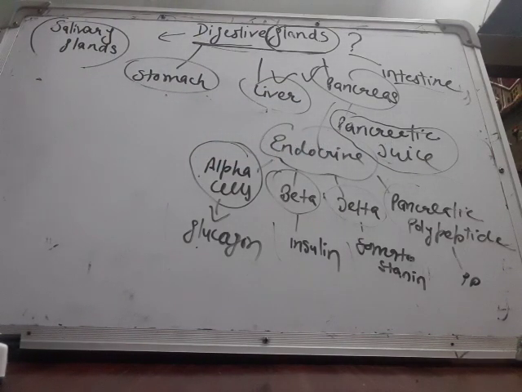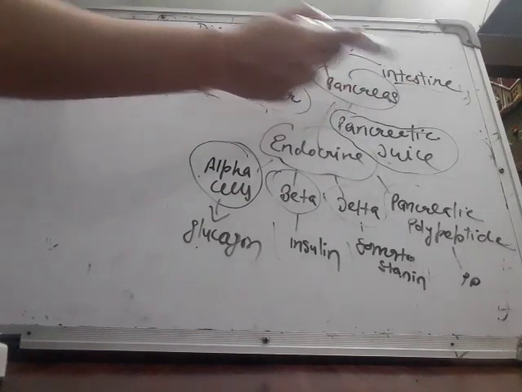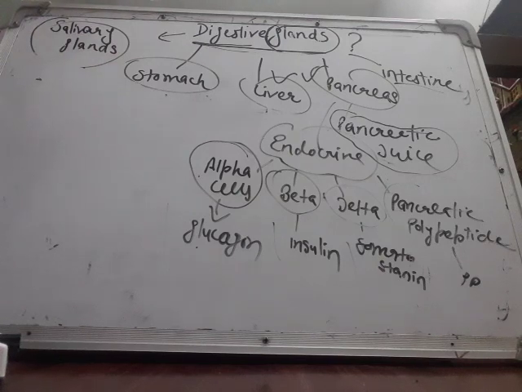And then there is the intestinal gland, which secretes intestinal juice containing several enzymes to support the process of digestion. So this is all about digestive glands. Today our topic gets over here.